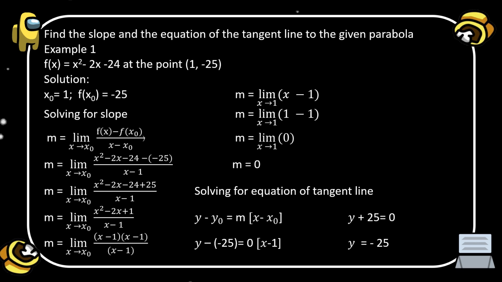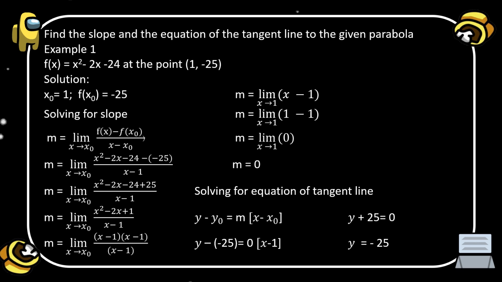Now we can solve for the equation of the tangent line using the formula y − y₀ = m(x − x₀). Substitute the value of y₀, which is −25.